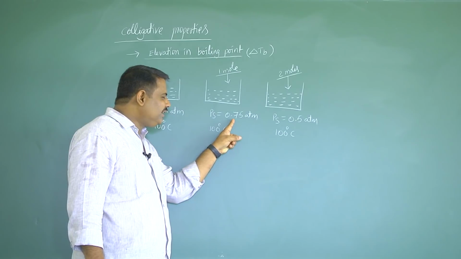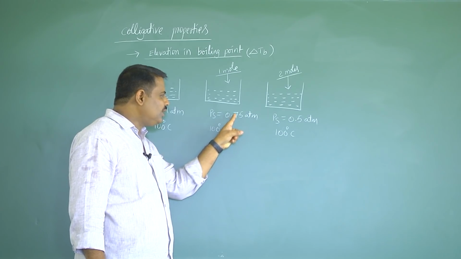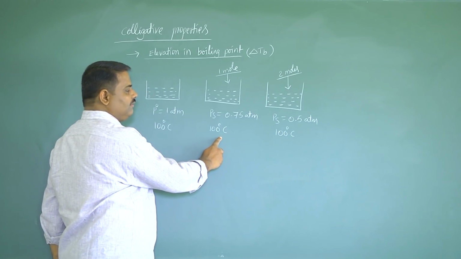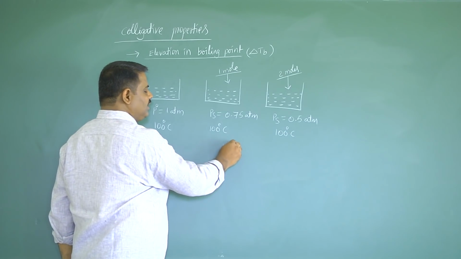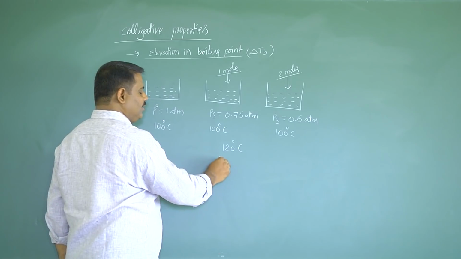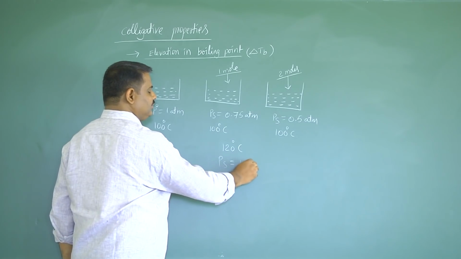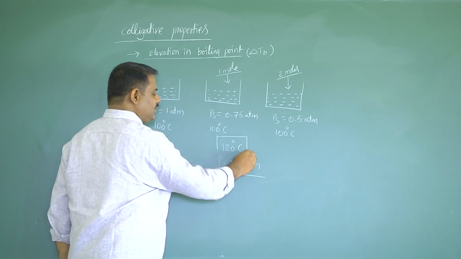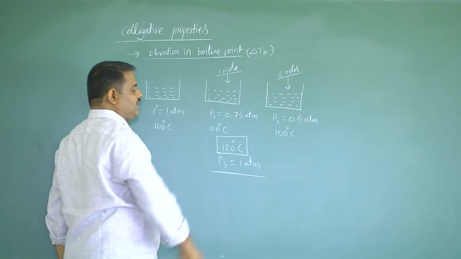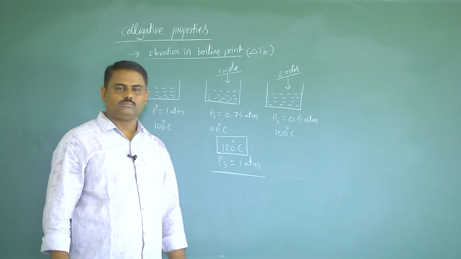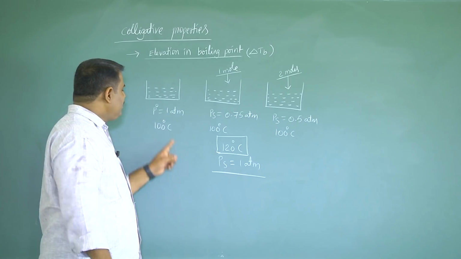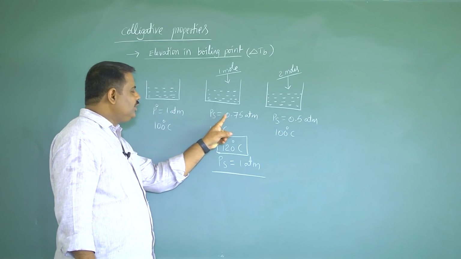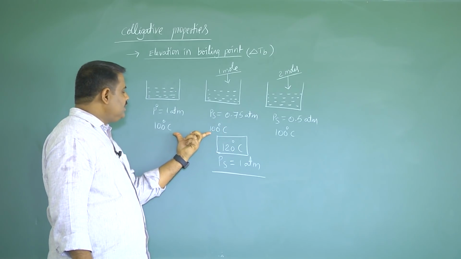So, to raise this vapor pressure to 1 atmosphere, you have to increase the temperature here. For example, at 120 degrees Celsius, the vapor pressure of the solution becomes 1 atmosphere. Then this temperature is called the boiling point of that solution. Vapor pressure of pure solvent is more than vapor pressure of solution at a given temperature.